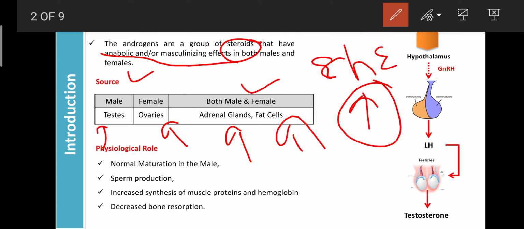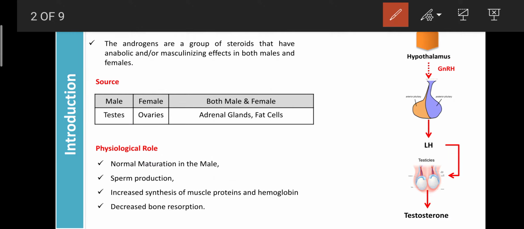Regarding the physiological role, androgens play an important role in regulating maturation in the male. With lack of testosterone or androgen in the male, the maturation phase cannot be achieved. Androgens also play an important role in sperm production, because testosterone regulates spermatogenesis, which is nothing but the synthesis or production of sperm. That mainly depends upon androgens, upon testosterone.